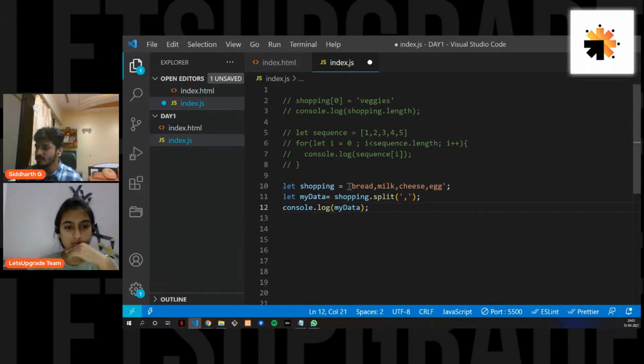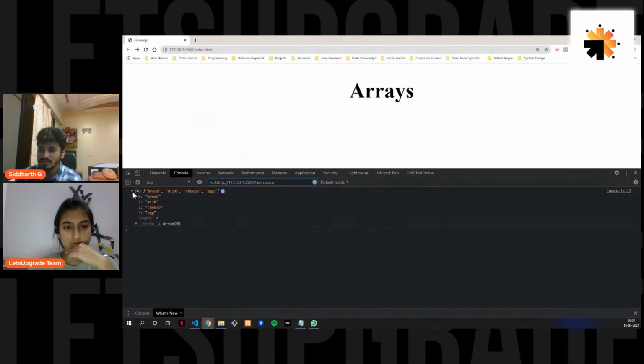But what I am doing here is, this is a string which has different values. It's not an array. If you check, I have not put in a square bracket, so it's a string, and I want to split it. I'm just logging it. When you save this and check, you will get the array that we used to get before. So this is what split does. It's a method to convert this string to an array.